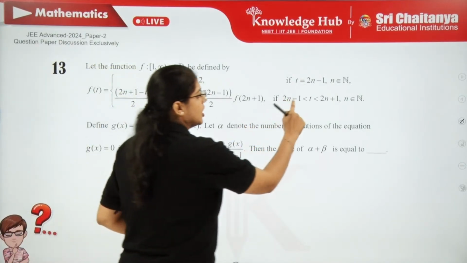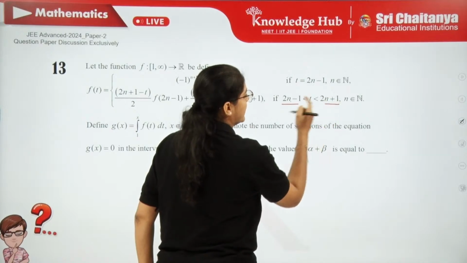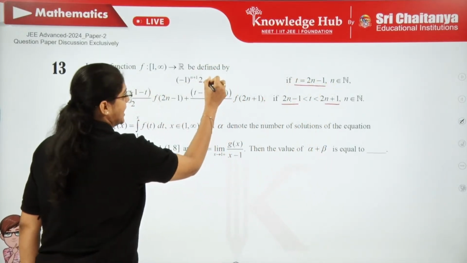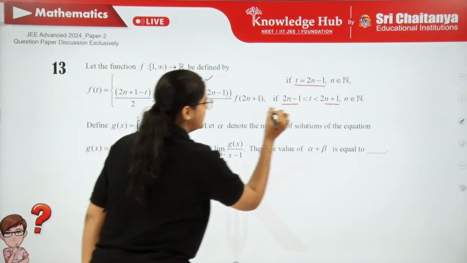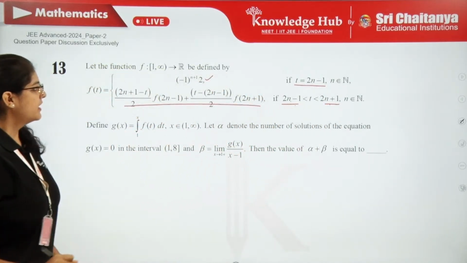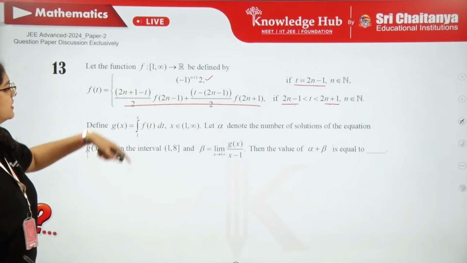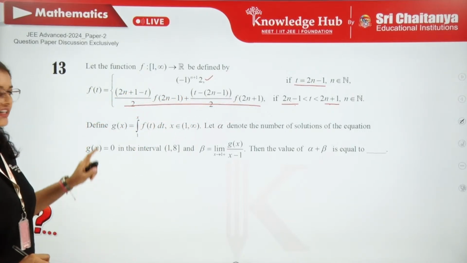In between the odd numbers, the next one is 2n minus 1 to 2n plus 1. So when it is odd, it is taking this value. Between the odd numbers, it is taking this value. And how that exists? You can try to understand all here. So we have to simplify this f of t, let's do that.